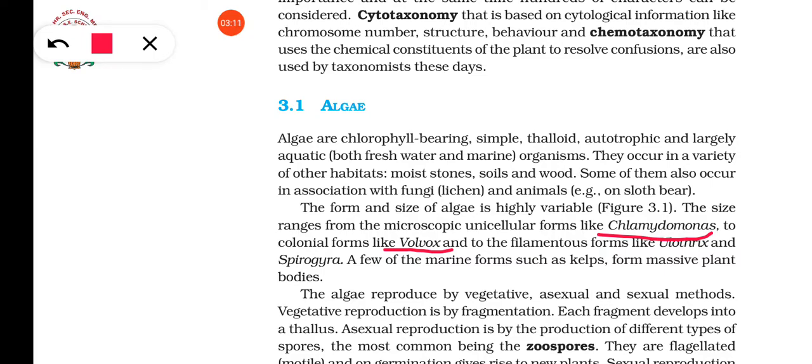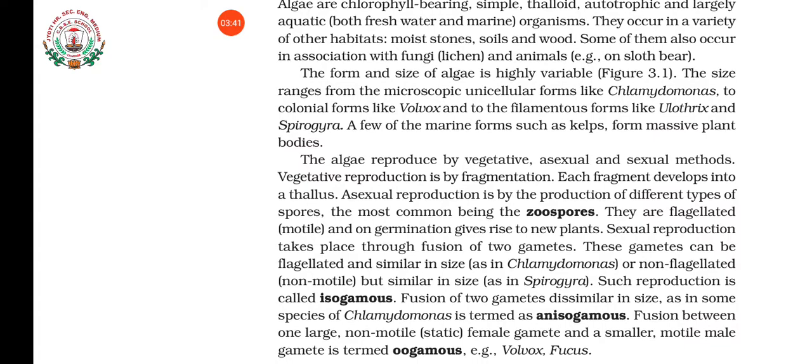And some are filamentous, just like a filament, for example, Ulothrix. Ulothrix you wouldn't have heard, but you would have, of course, heard about Spirogyra. You have drawn the diagram in your practical copy also in 9th class. They are simple filamentous forms. So their thallus structure varies a lot.